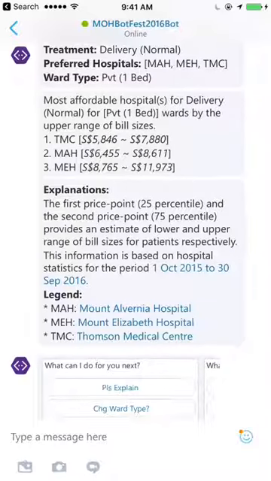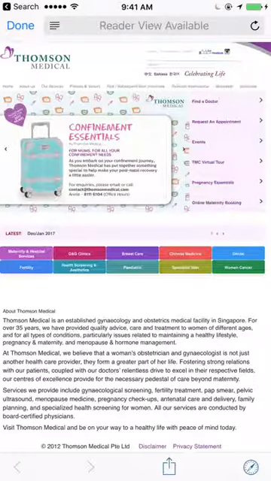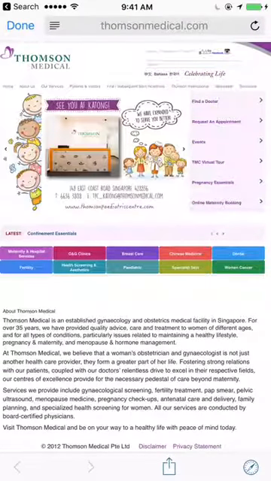Next, the bot give us a legend of the hospital acronym and the full hospital name just to help us recap. And the user can click on the hospital name itself to go to the website of the hospital, maybe to find out more about the hospital and perhaps to book an appointment for the treatment.